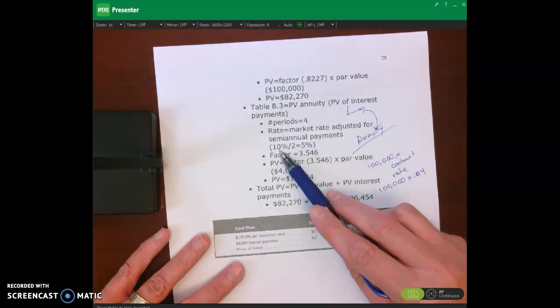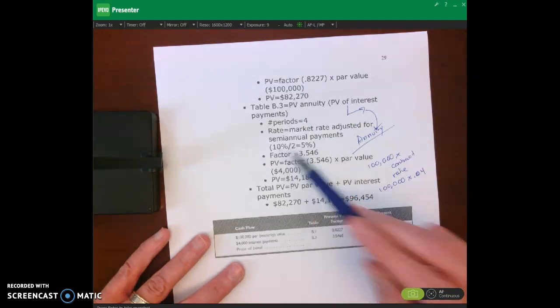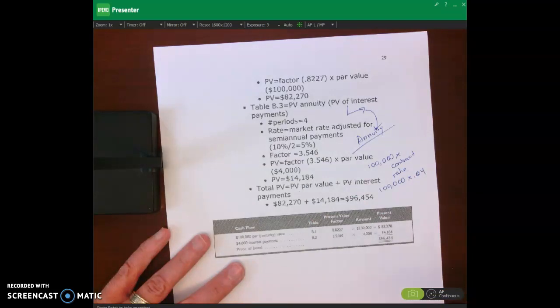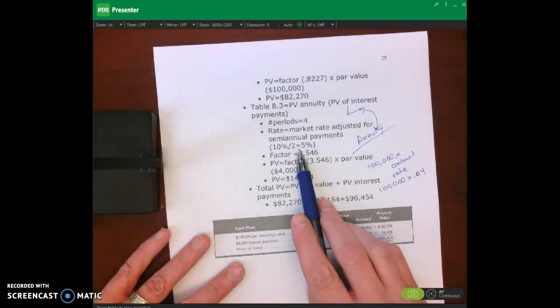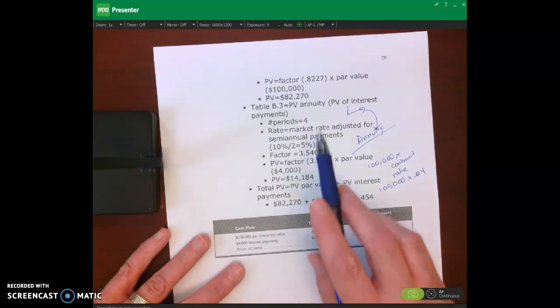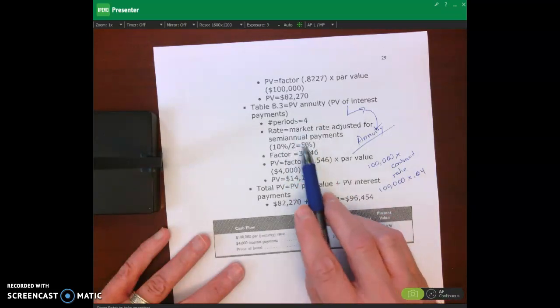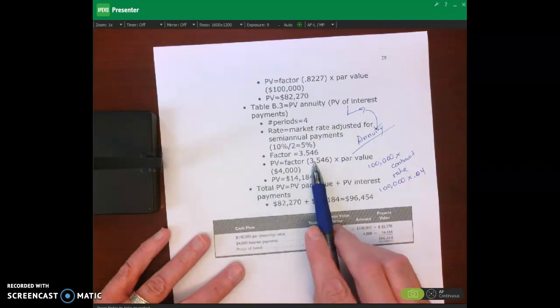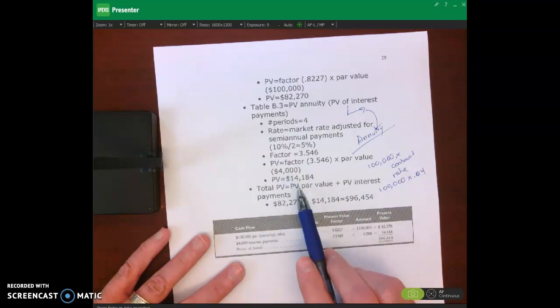Well, we based it on the market rate of interest, but remember that market rate of interest is annual. So our payments occur every 6 months, so we have to divide that by 2 to get 5%. Look up 4 periods, 5%, present value of an annuity table. This is our factor. We multiply that factor times our 4,000, and then that gives us our present value.